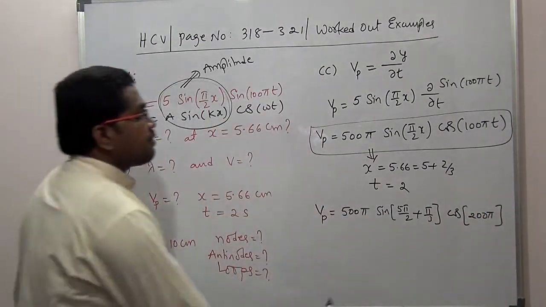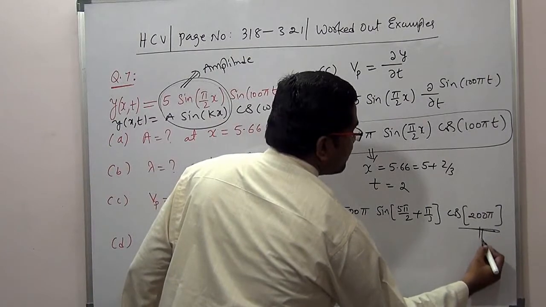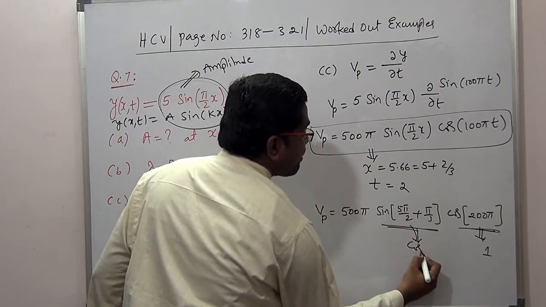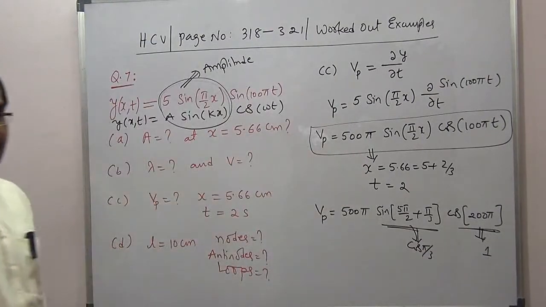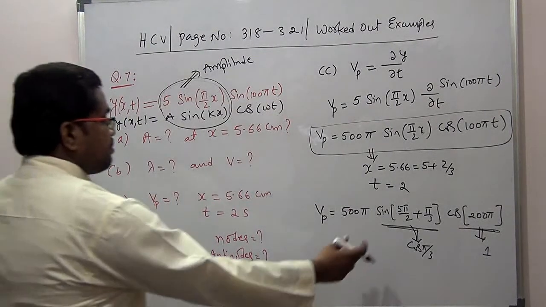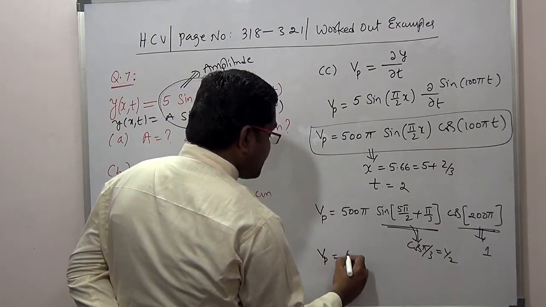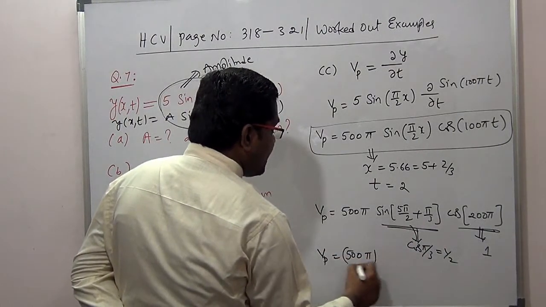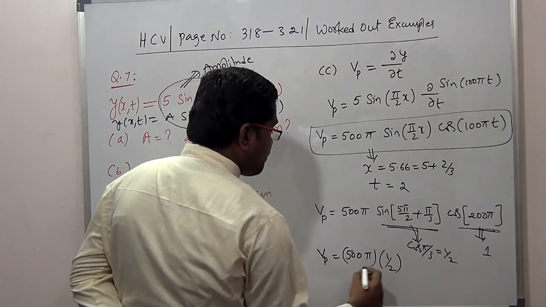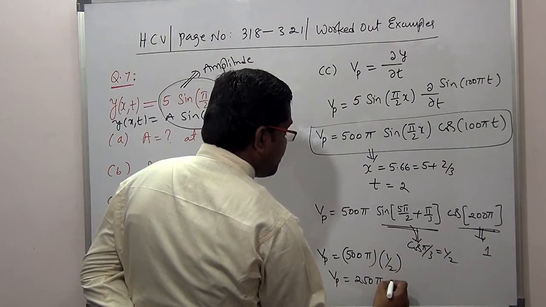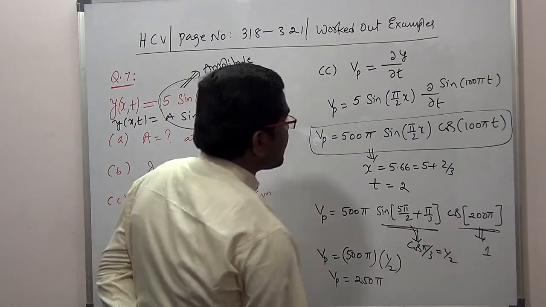So what is the cos of 200 pi value? This will be 1. Then what about this? This value will be cos of pi by 3. Cos of pi by 3 will be the same as that of 60 degrees. What is cos 60 degrees? 1 by 2. So let us put 1 by 2. Then the overall answer will be equal to 500 pi into 1 by 2, that is 250 pi millimeters per second, mm per second.